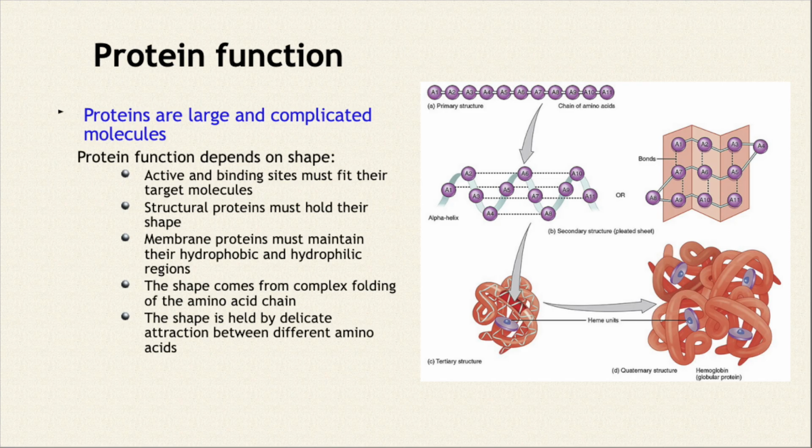The shape comes from complex folding of the amino acid chain. So here's our amino acid chain up here. It can fold simply because some amino acids will bind to each other in different ways. They'll have little bits of attraction towards each other. The primary structure is the chain. The secondary structure is these two possibilities here, the alpha helix or the beta sheet. It's just where the amino acids are a wee bit attracted to each other, and they form flat sheets or spirals, right? The tertiary structure is where they can form